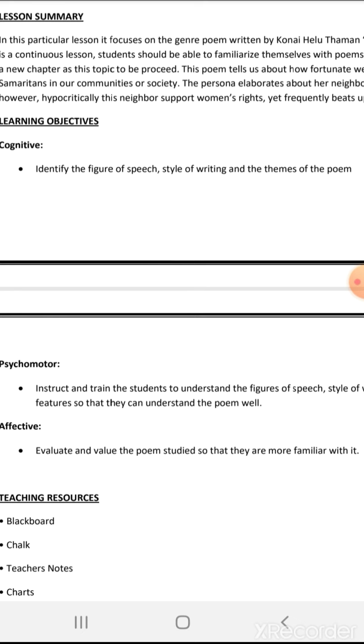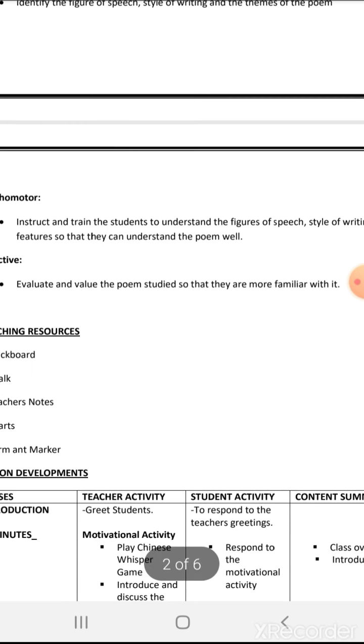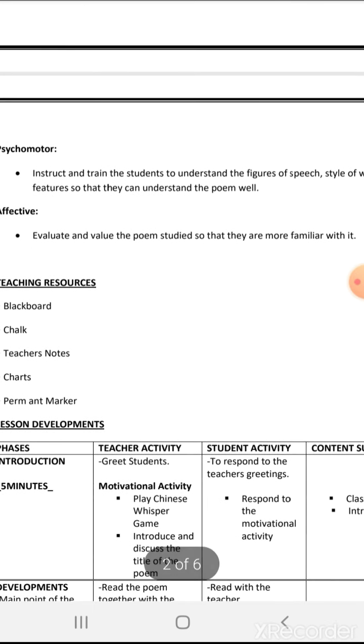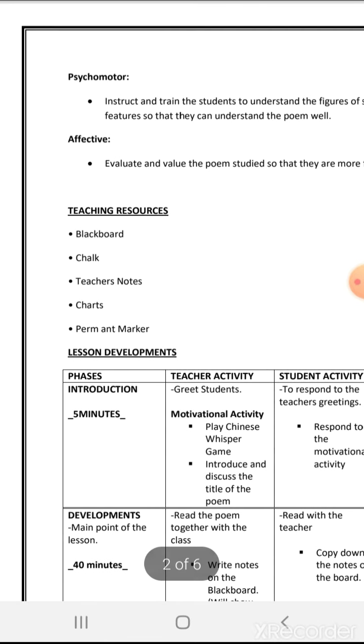Psychomotor: to instruct and train the students to understand the figures of speech, the style of writing, and the features so that they can understand the poem well. Affective: to evaluate the value of the poem studied, so that they are more familiarized with it.